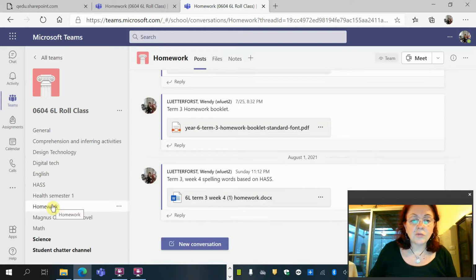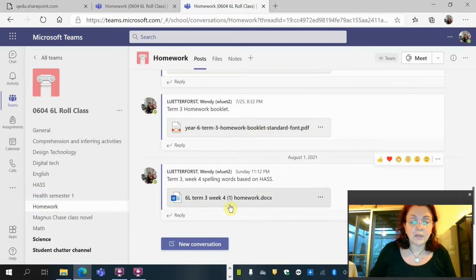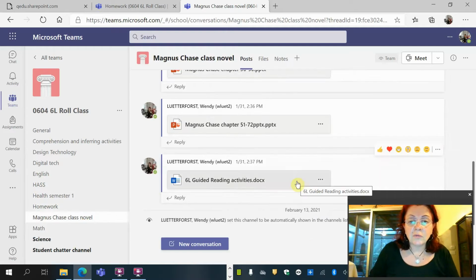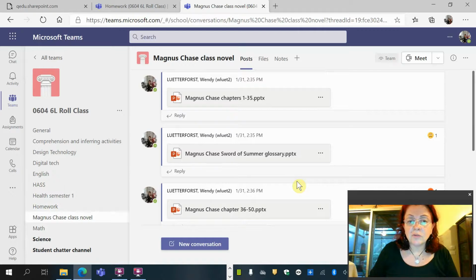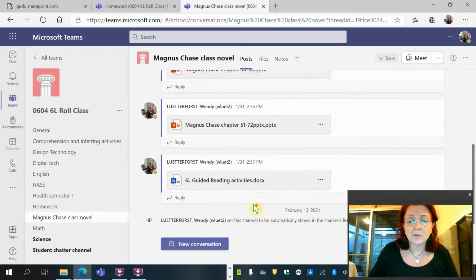In homework, you will not only find the Term 3 homework booklet, which we will still be using, but you'll also find the spelling for the week. And here we are, week 4. Magnus Chase's novels have all the tabs for all the novels and a glossary there of terms, and it's also got the guided reading activities. And science we'll get to.